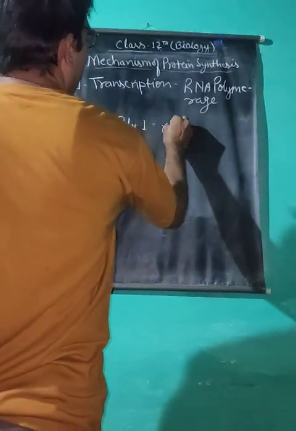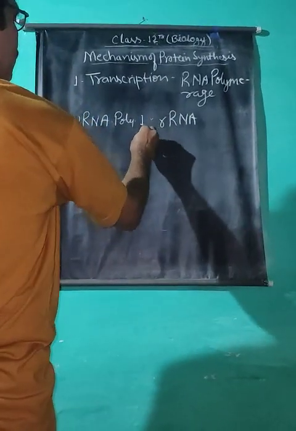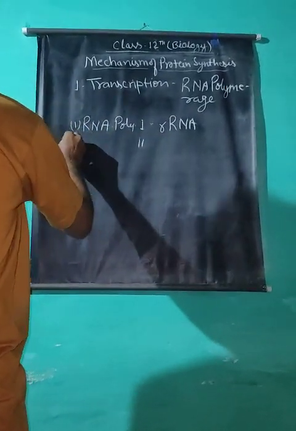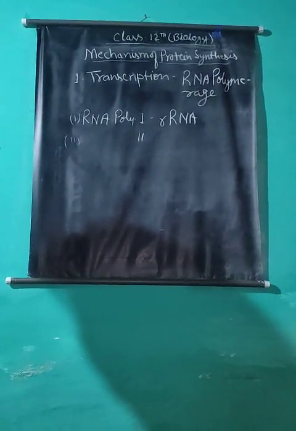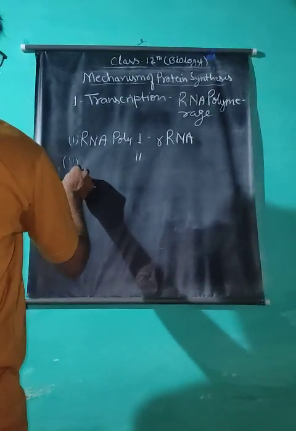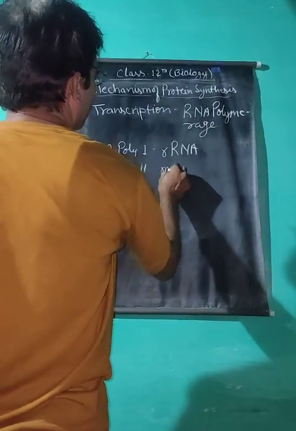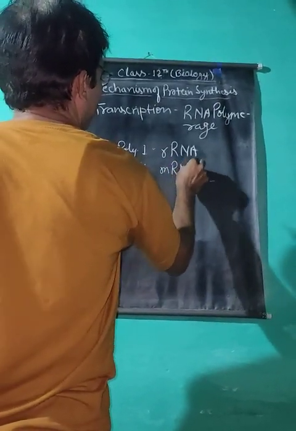for the synthesis of ribosomal RNA. RNA polymerase second, for the synthesis of messenger RNA, and RNA polymerase third, for the synthesis of transfer RNA.